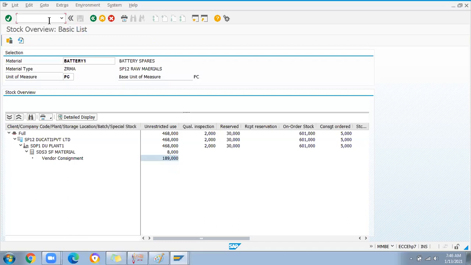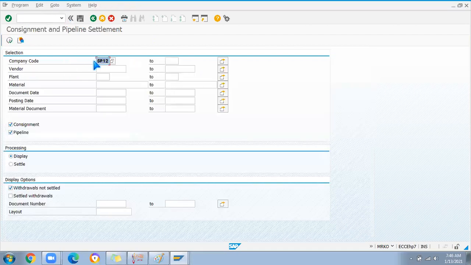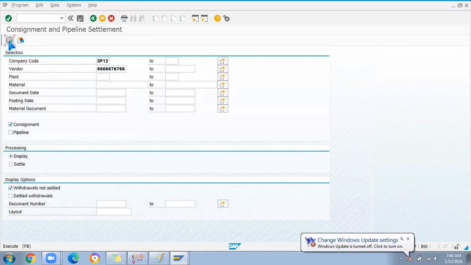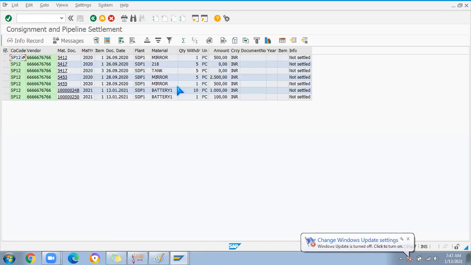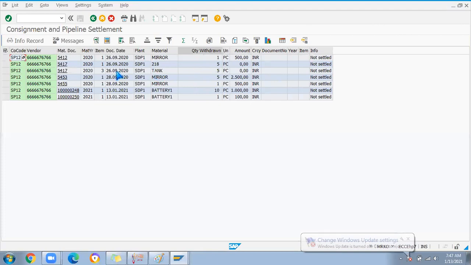Okay. Now how to settle this stock value to the vendor? I will put the vendor details here, and I will first display how many documents are open. Okay, see here, you can see there are multiple documents open. Today's date is 13th of January. We have posted 10 and 1. So we are going to settle only for today's.